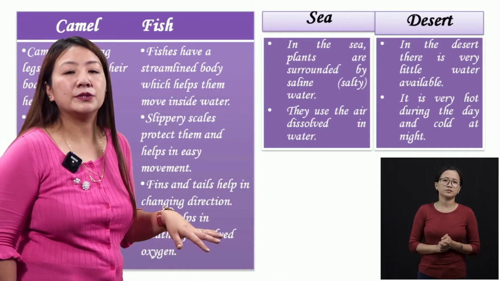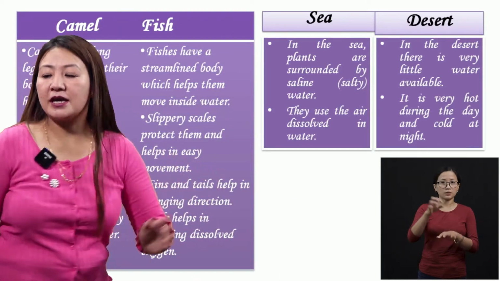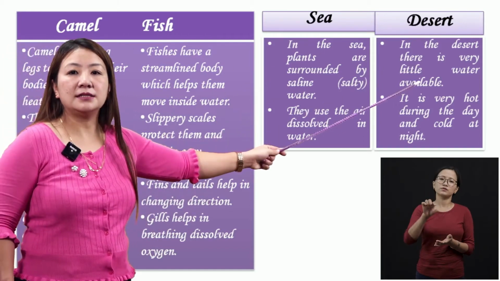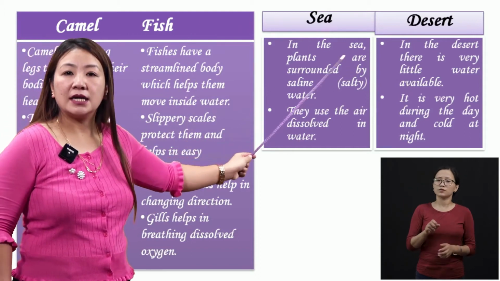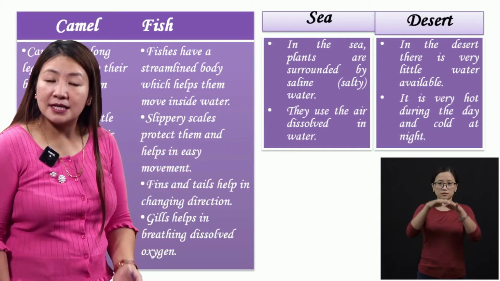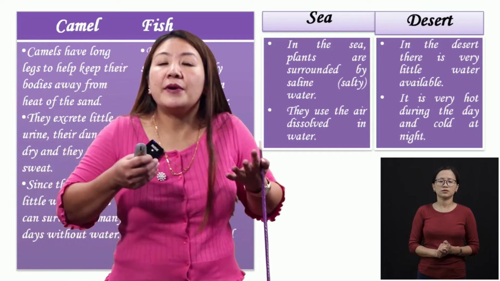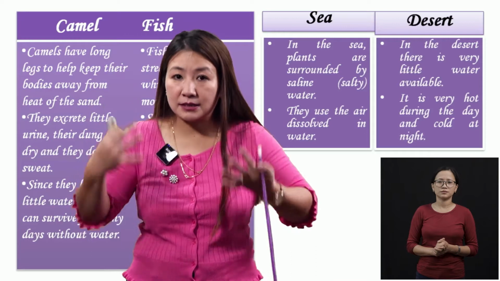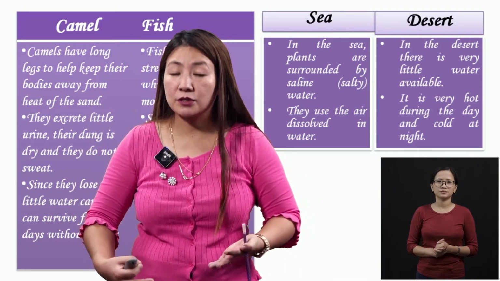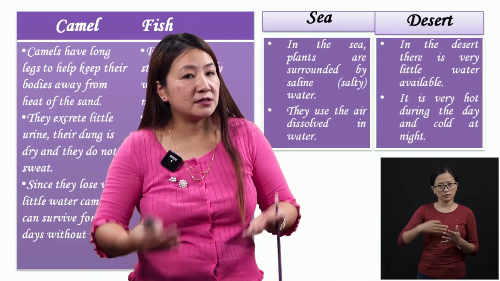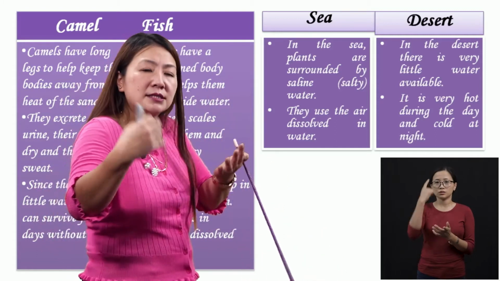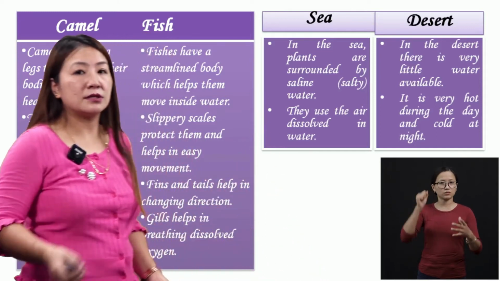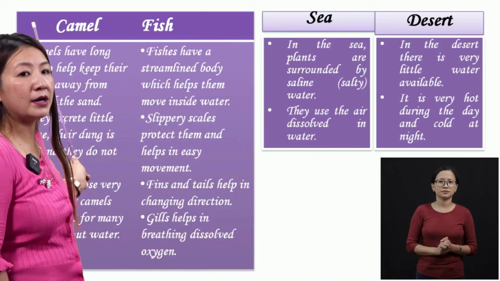Let us compare between a camel and a fish. A camel you find in the desert, right? A camel you find in the desert, and fish you find in the sea. So let us see the features or the characteristics. What, children? Characteristics. Their characters. Okay, that is known as characteristics, or it is also known as the features. Okay, how they look like and how the inside, outside, their physical or their internal organs, everything that is known as features or characteristics. Let us compare the two.